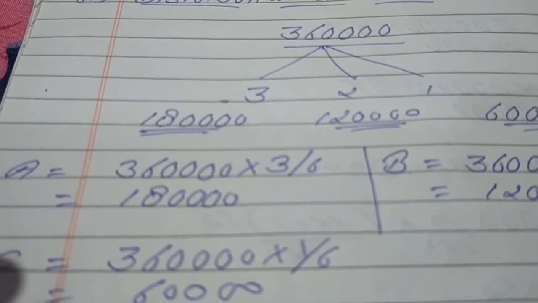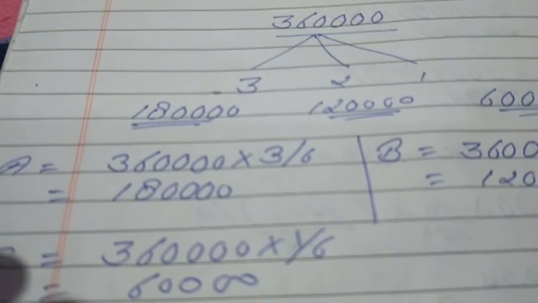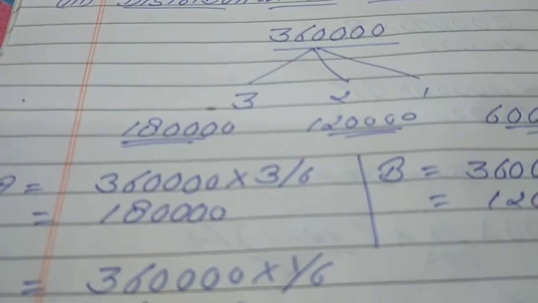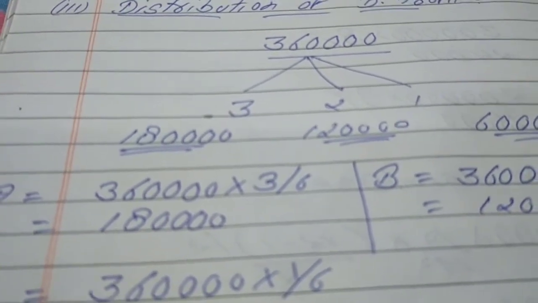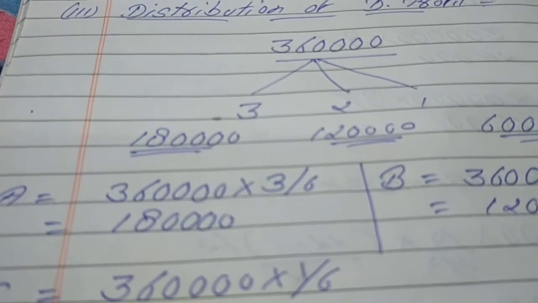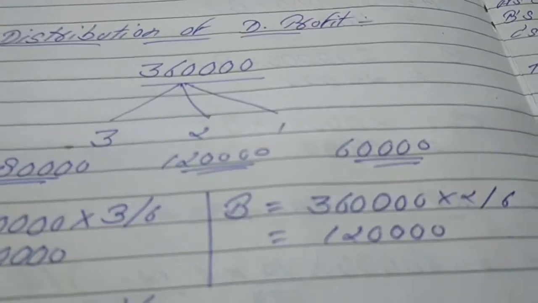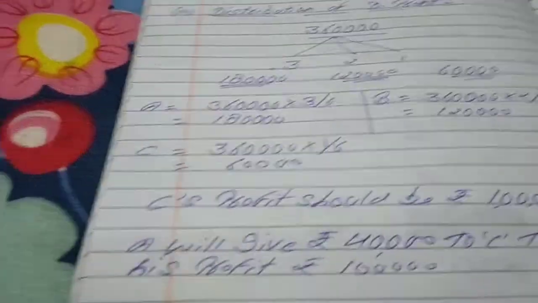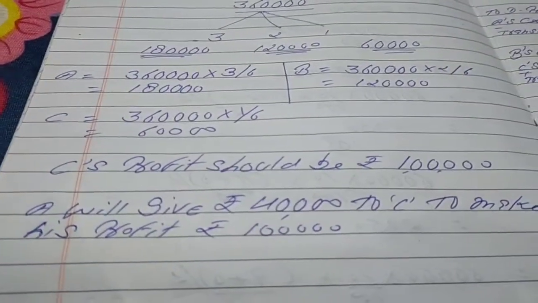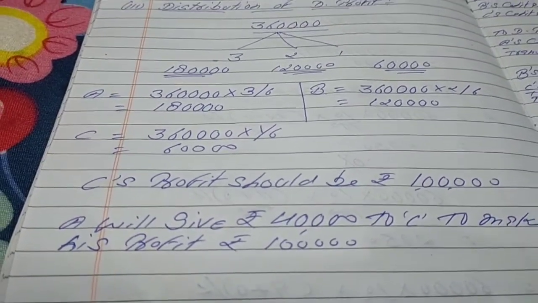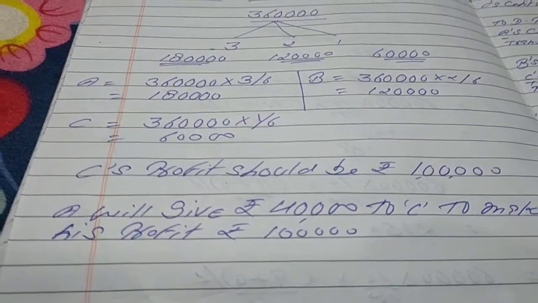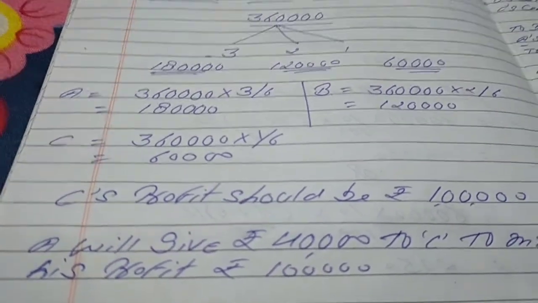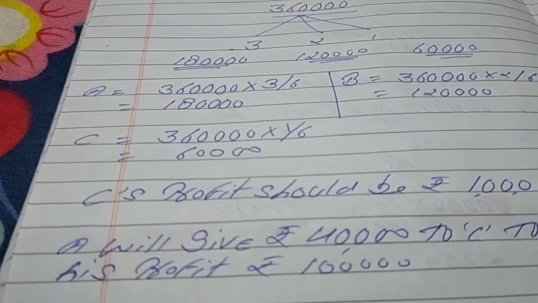But in the question, because it is a question of guaranteed profit, A is personally giving a guarantee to Mr. C that in any year his profit will not be less than rupees 1 lakh, but he is getting only 60,000 rupees this year.